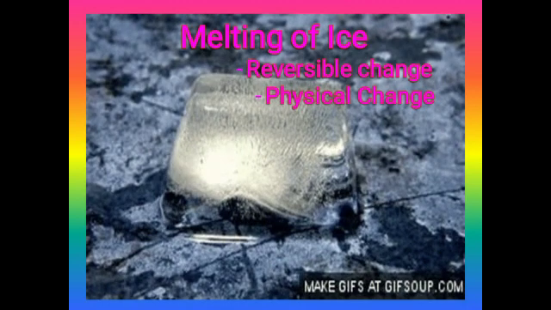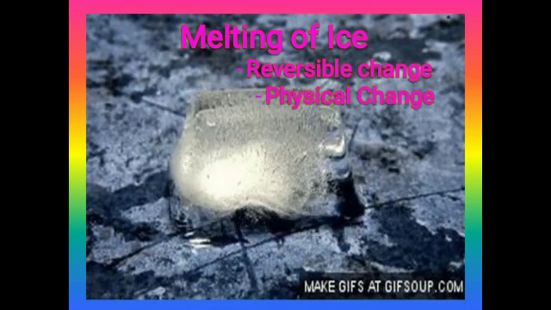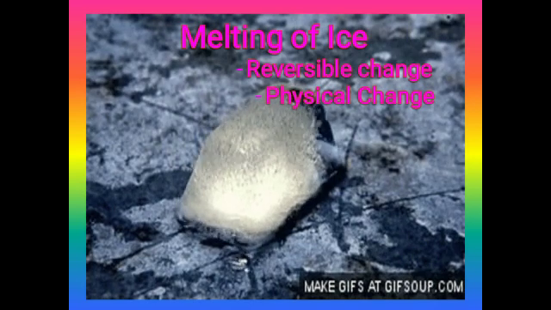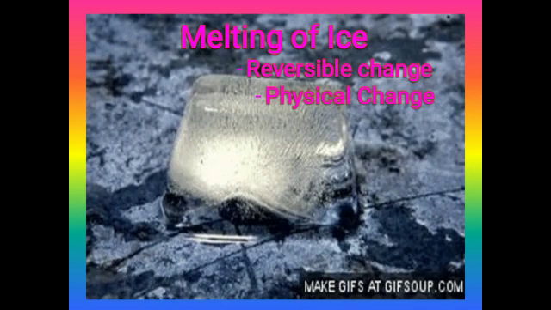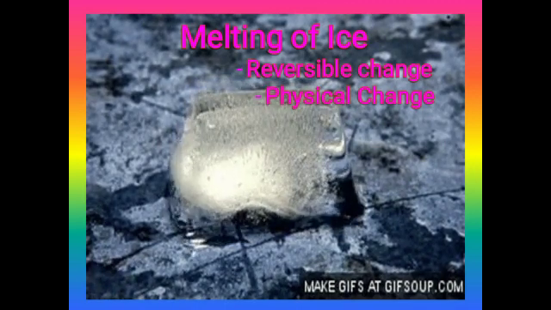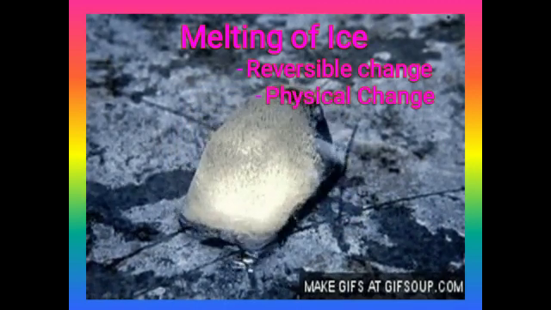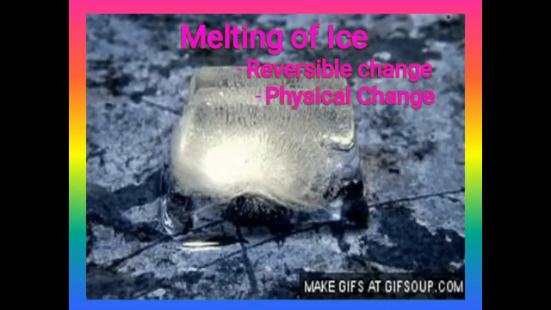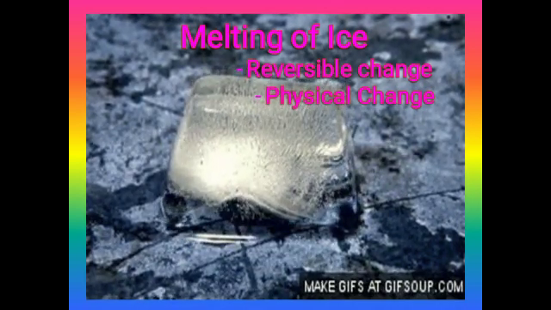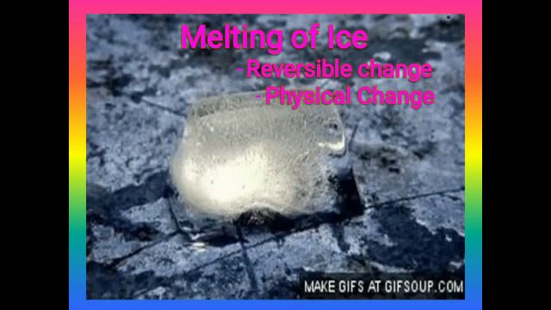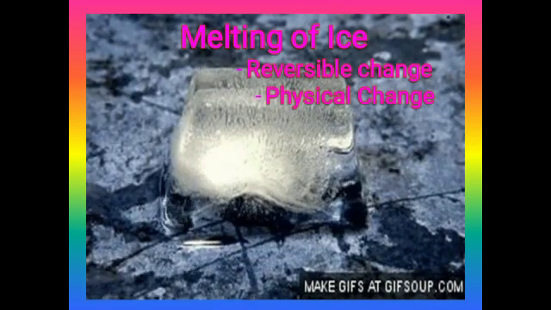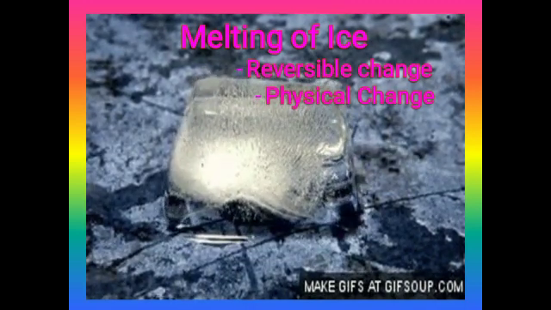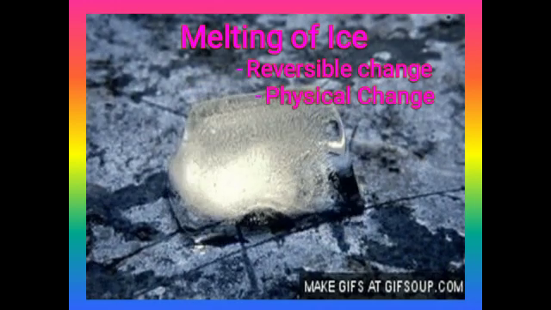Number 1, melting of ice. You can see in the picture that ice is melting. Ice is a solid; after melting it becomes a liquid, right? Now you can reverse it. How? If you collect the water that has melted and keep it in the refrigerator, the liquid changes back to a solid. So it is reversible. Again, it doesn't produce any new product, so it is a physical change. Understand?